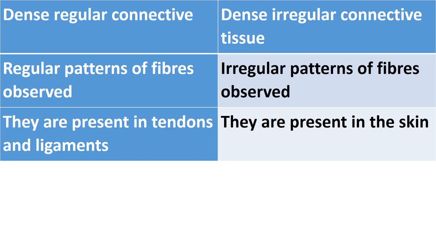In dense regular connective tissue, a regular pattern of fibers is observed. So fibers are arranged in a regular pattern in dense regular connective tissue, and in the case of dense irregular connective tissue, an irregular pattern of fibers is observed. That is, fibers are present in an irregular pattern. Dense regular connective tissue is present in tendons and ligaments, while dense irregular connective tissue is found in our skin.